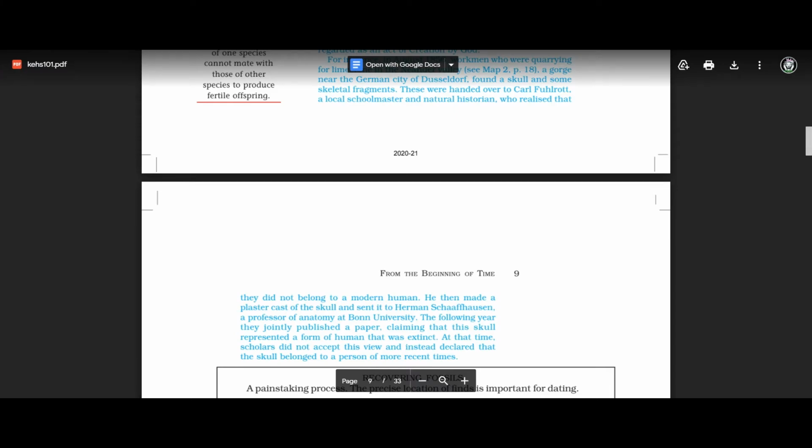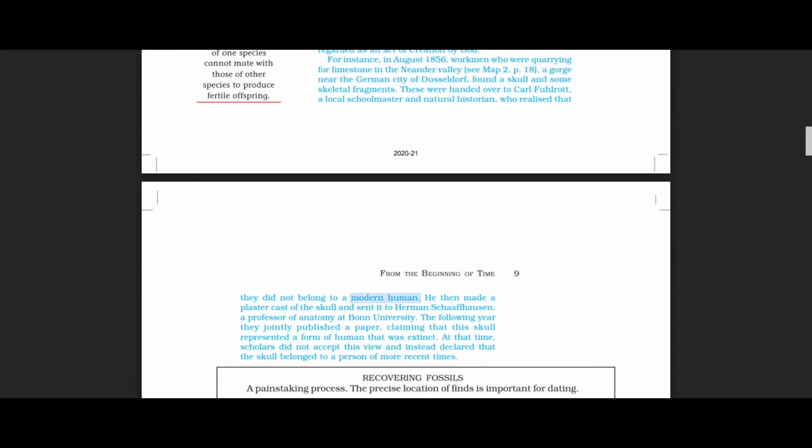He then made a plaster cast of the skull, and he sent it to the professor of anatomy at Bonn University, named Hermann Schaffhausen.